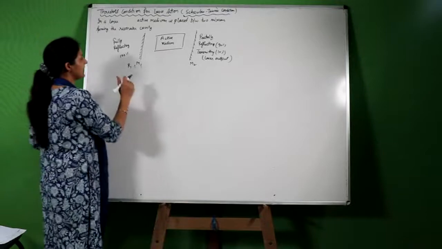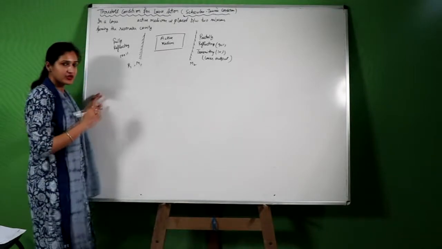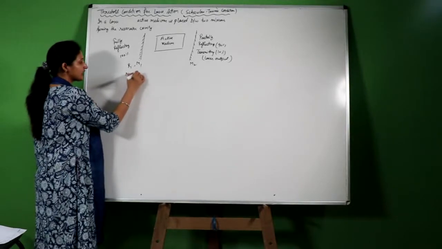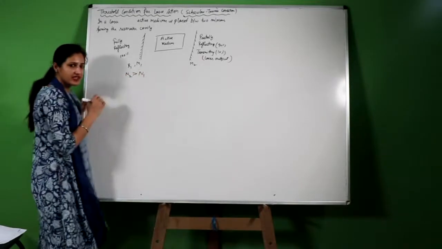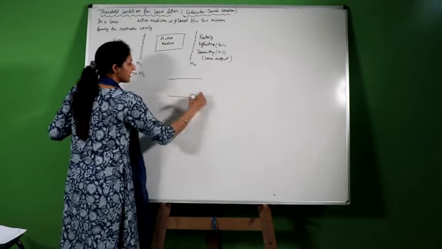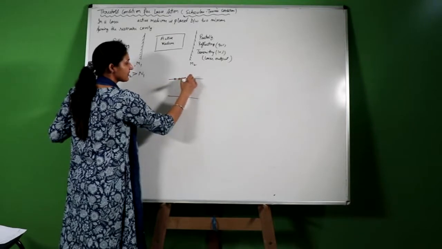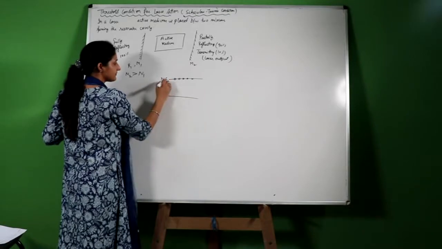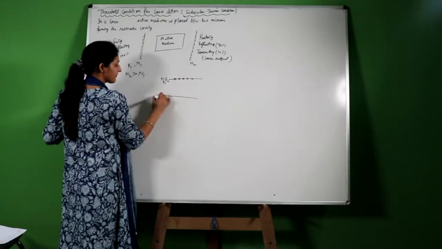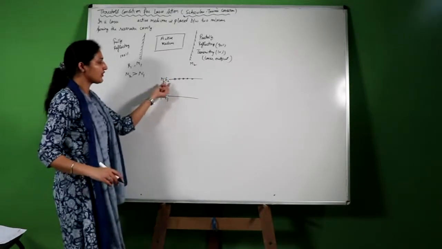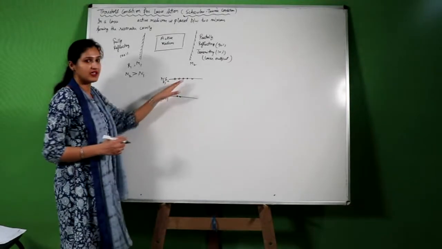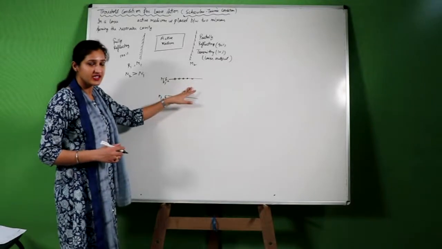Now, we know that for the laser action to take place, the necessary condition is that N2 should be greater than N1, that is population inversion. In the upper level, the number of atoms should be greater than in the lower level. Only then there will be population inversion, and then there is stimulated emission.